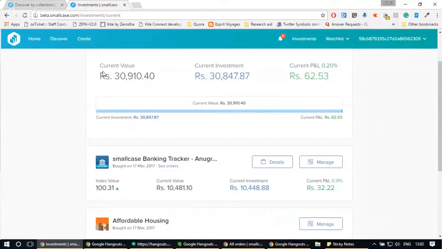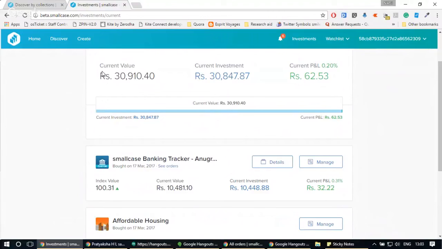Now there are a lot of uses for the customized feature. Let's say in case of energy tracker, I just want to buy stocks of gas companies, so I can remove the segments for other things. In case of auto tracker, I just want to invest into components and remove auto manufacturers. I can directly remove it from there. In case of, let's say, transporting India, I don't like a particular stock. I can drop that stock from the list and then directly go ahead and invest.